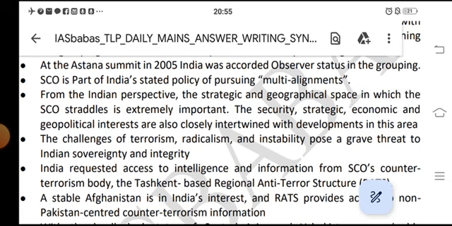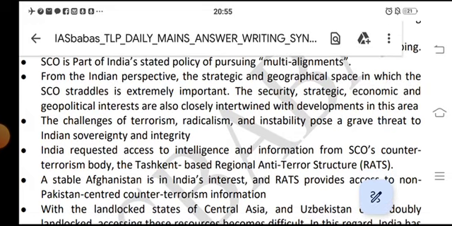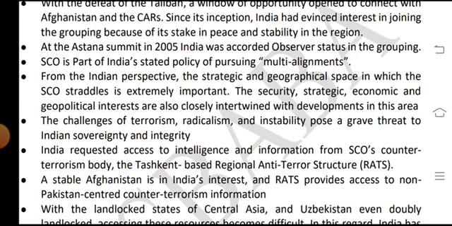The SCO is part of India's strategic policy of pursuing multi-alignment. From the Indian perspective, the strategic and geopolitical space in the SCO is extremely important. Security, strategic, economic and geopolitical interests are closely intertwined with developments in these areas. The challenges of terrorism, radicalism and instability pose a grave threat to India's sovereignty and integrity.